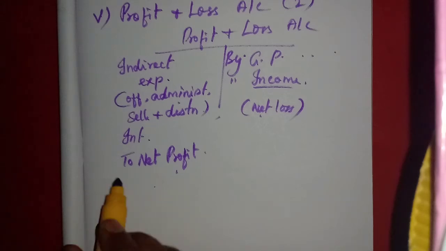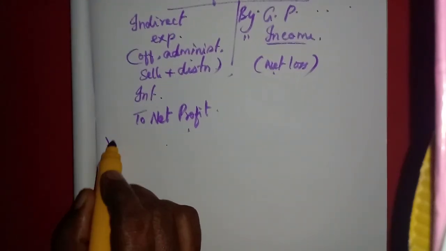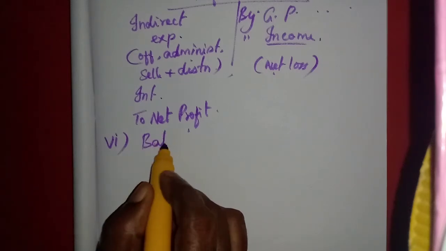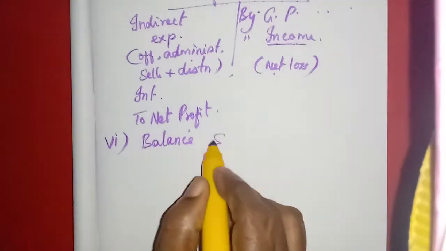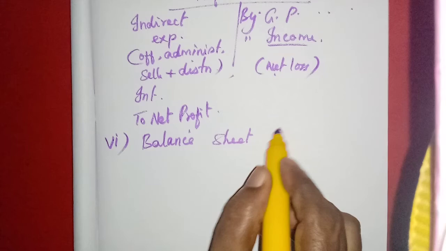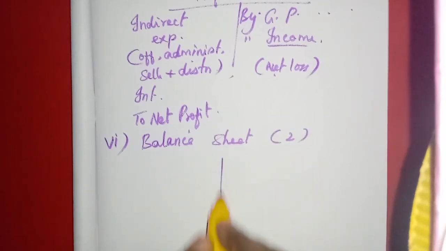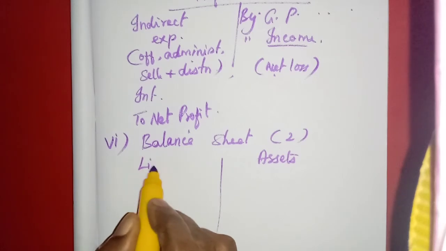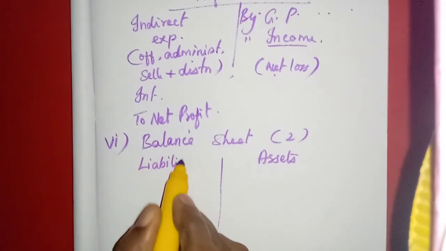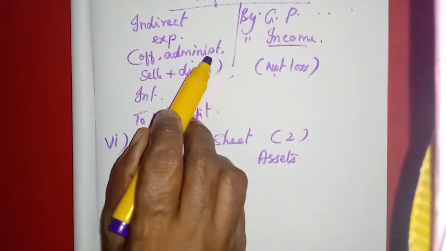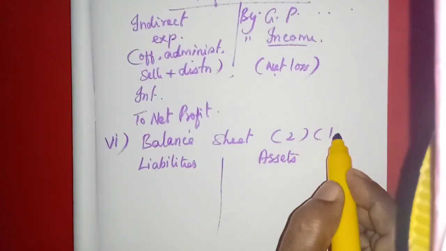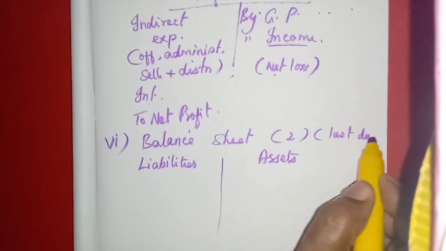So the next step, the last step, is preparation of the balance sheet. Balance sheet also we will use 2 pages. Assets on this side, on the right side liabilities. The profit and loss account is prepared for 1 year, but the balance sheet is prepared on the last date of the year.